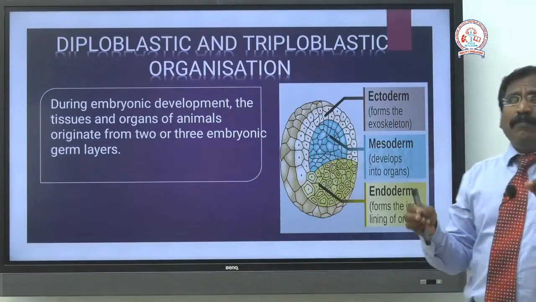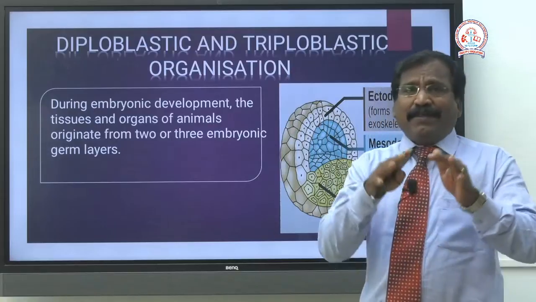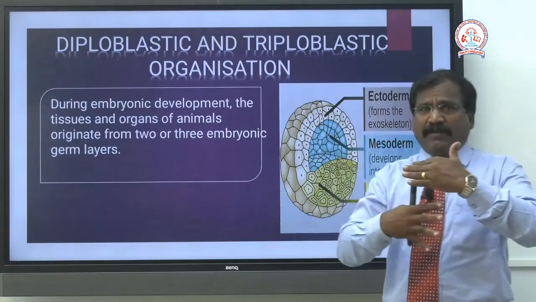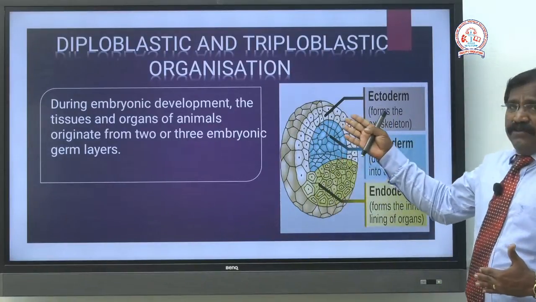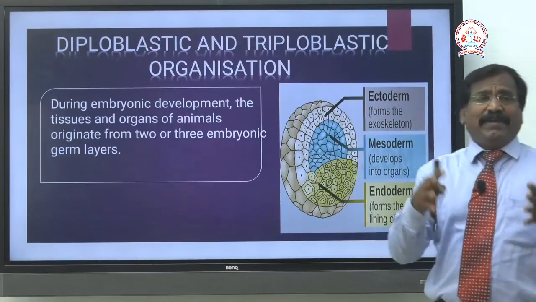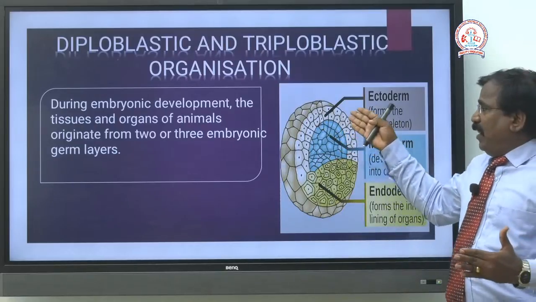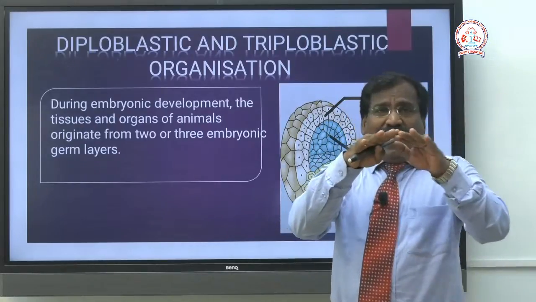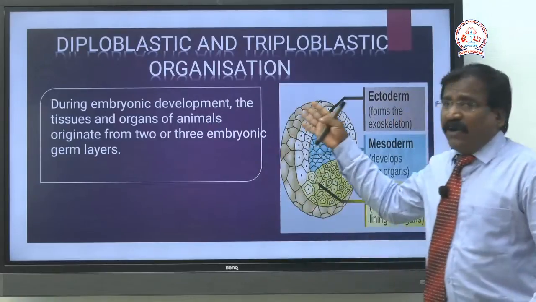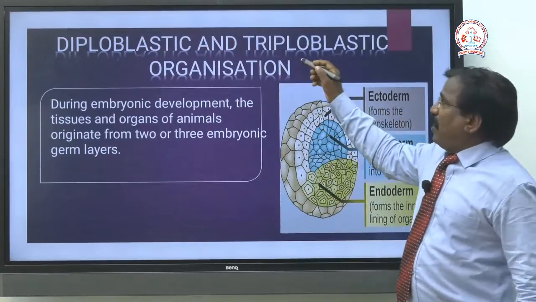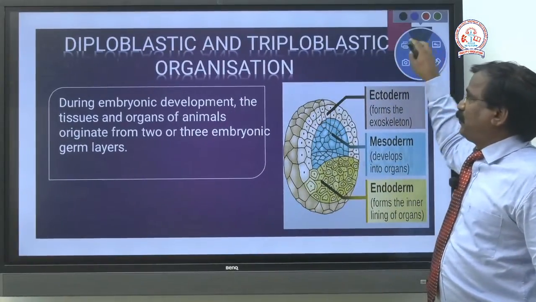Listen, at the time of embryonic development, the germ layers are formed. Here I said three layers: ecto, meso and endo. If the embryo has three germ layers, those are called triploblastic organisms.